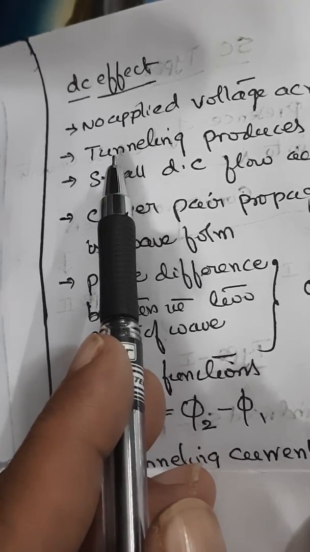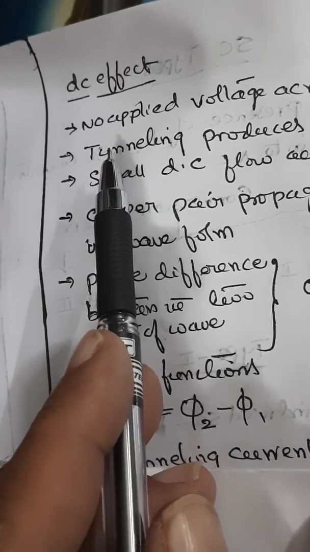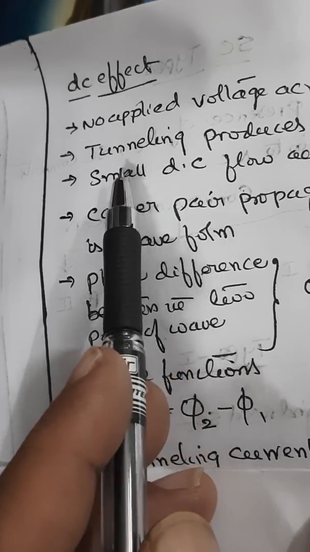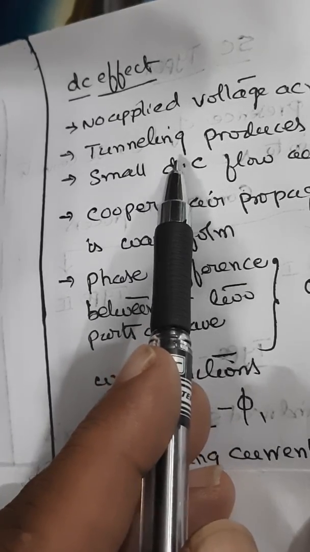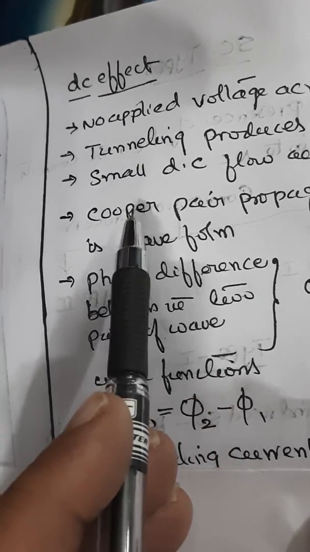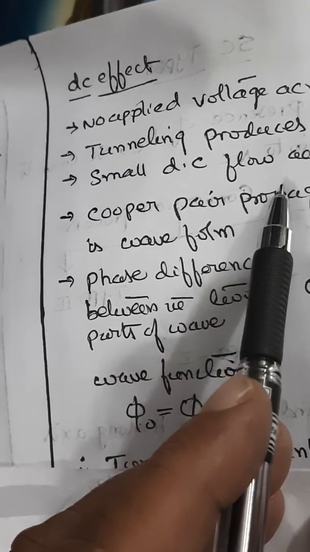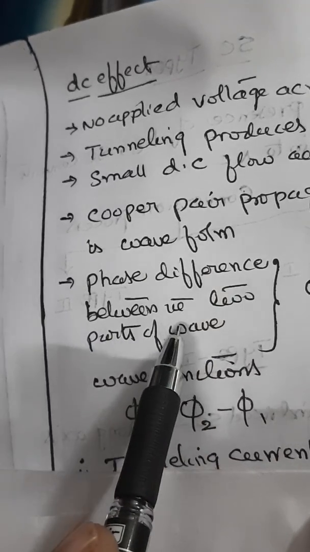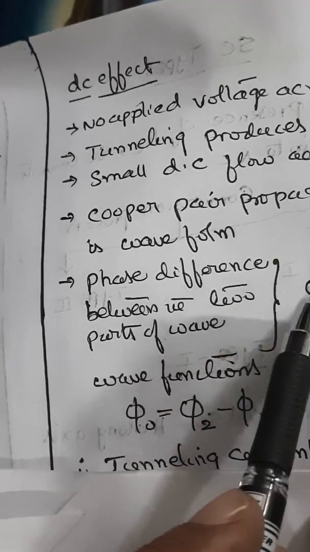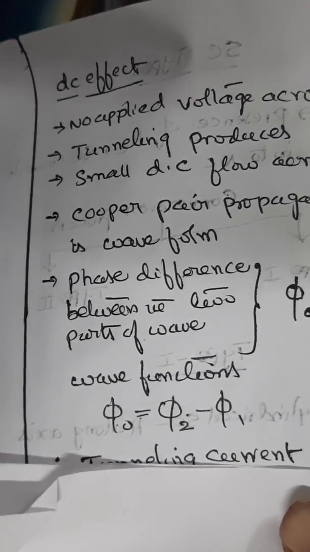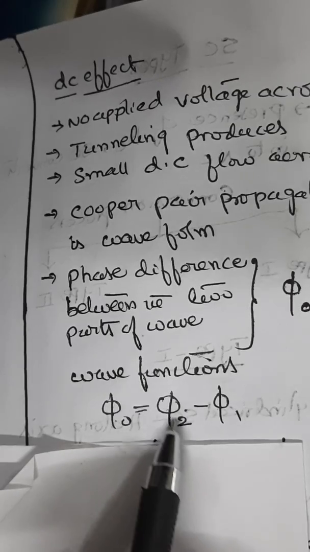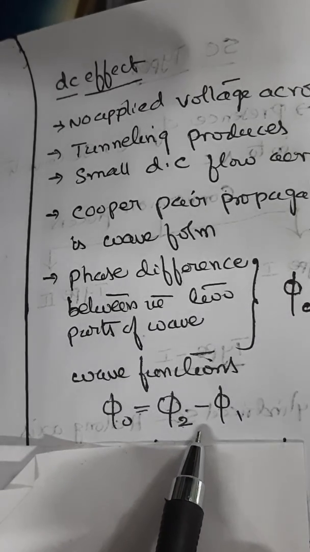activate, and therefore they propagate. So due to tunneling of Cooper pairs, it produces a direct small DC current, which is called DC supercurrent. So this is the Josephson DC effect. If you imagine that these Cooper pairs are propagating in the form of a wave, the phase difference between the two parts of the wave, you can take it as phi naught. Now you have two waves, one is phi 1, another one is phi 2. So in terms of wave function, this phi naught can be written as phi 2 minus phi 1.